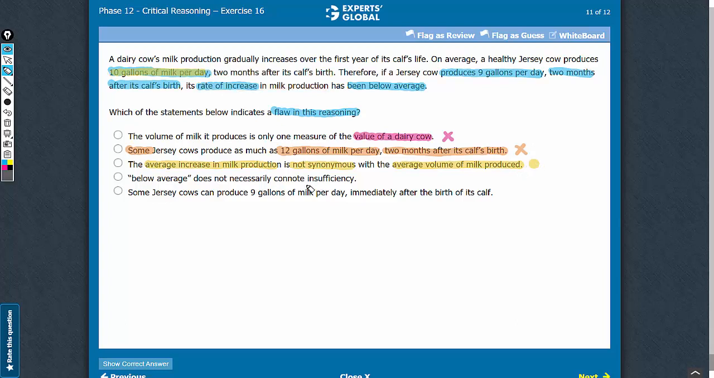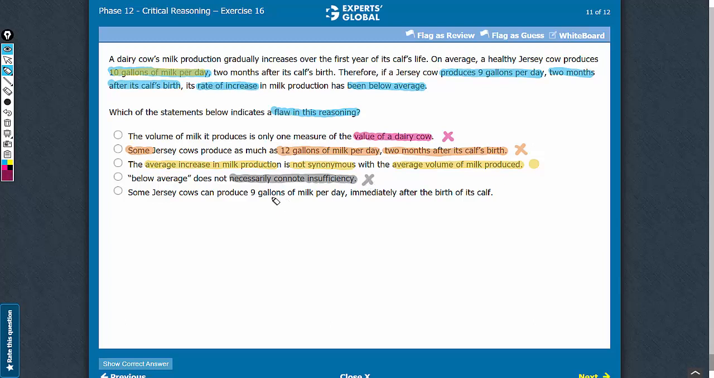Answer choice D. Below average does not necessarily connote insufficiency. The argument makes no suggestion regarding insufficiency, and this answer choice makes no suggestion regarding the rate of increase in milk production. So this answer choice is just additional clarification and does not indicate the flaw in the argument. So let's eliminate this answer choice.